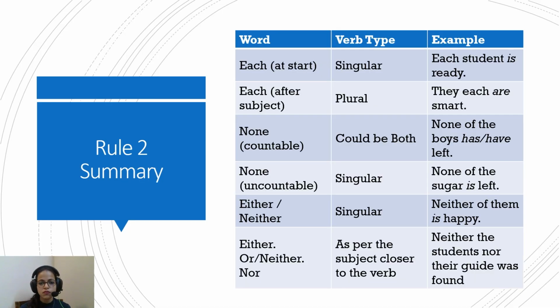Okay. So here is a summary. Each at the starting, each after the subject, none with countable noun, none with uncountable noun, either, neither, and either-or, neither-nor. So what verb type is to be followed, and some examples for you to learn.